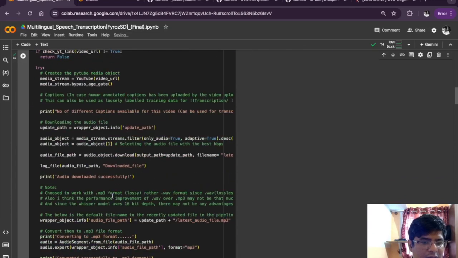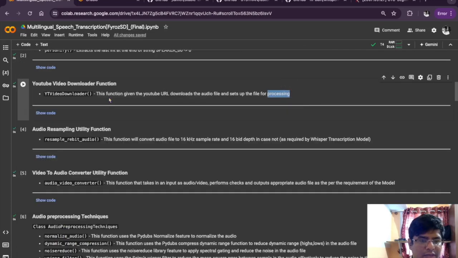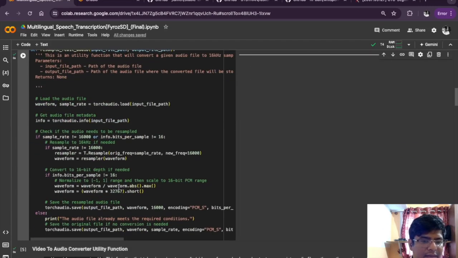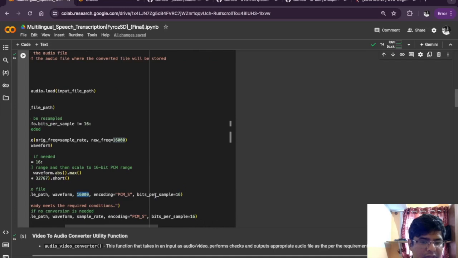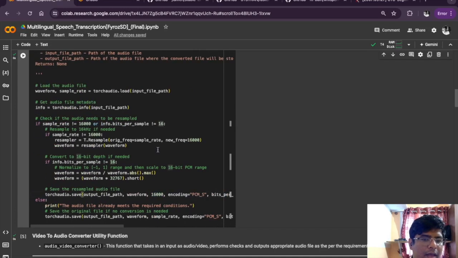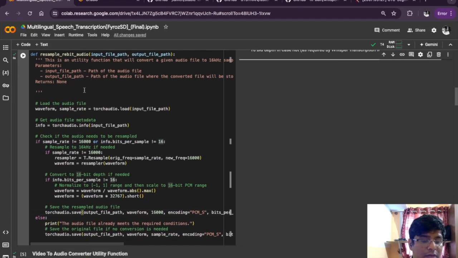This is the function with the entire functionality to download audio and video files from YouTube, and this is the resampling, in a sense, where we convert the audio file into a 16 kHz sampling rate and a bit sample depth of 16, and the underlying code uses torchaudio.